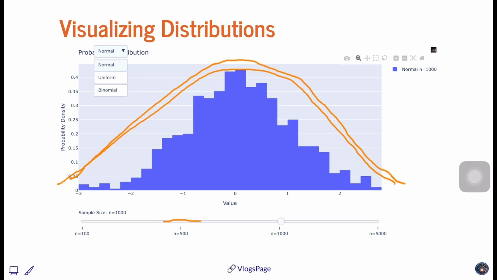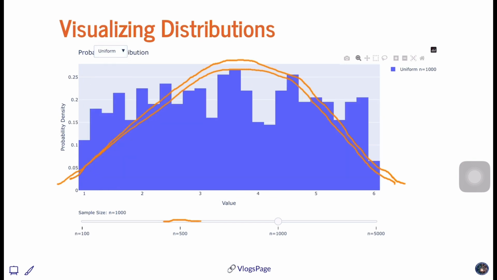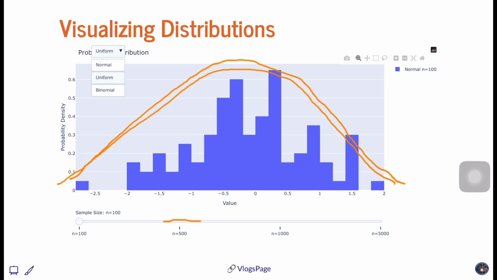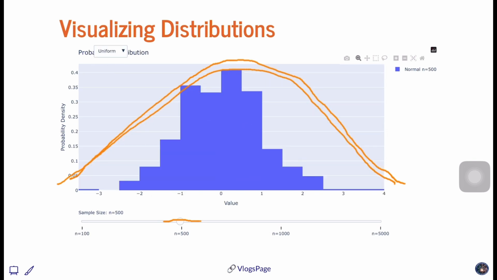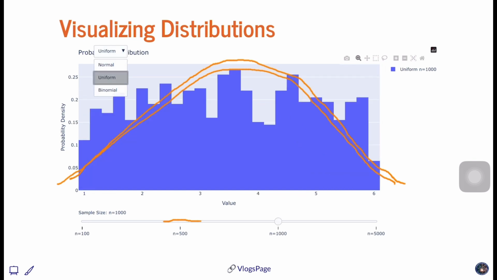Now let's see another important piece, which is the uniform distribution. In a uniform distribution, you can see here, it's always uniform. The uniform always looks like a flat layer, which we have seen already earlier, in rolling a dice.